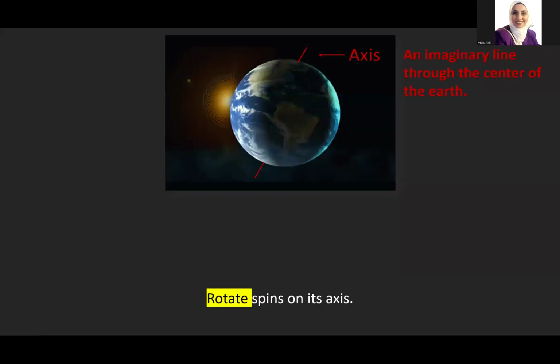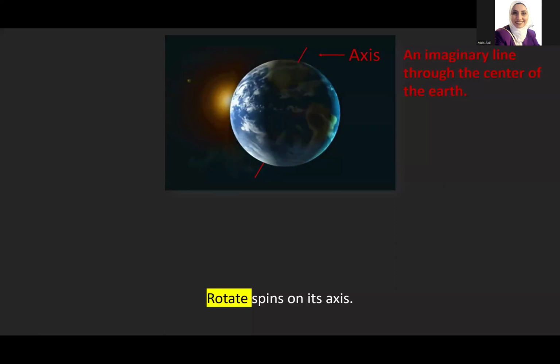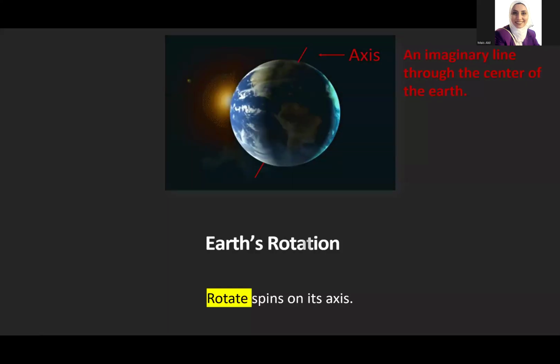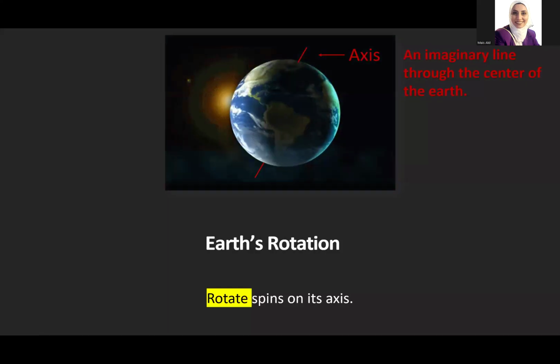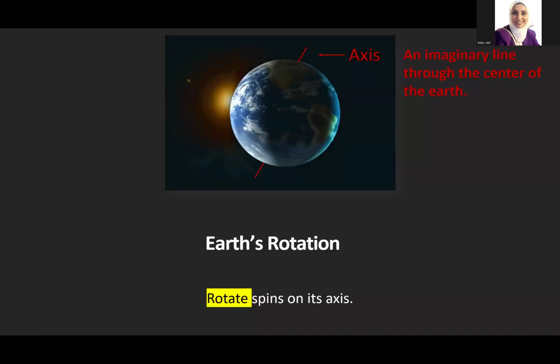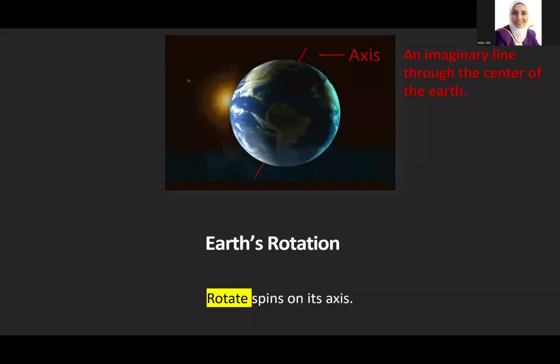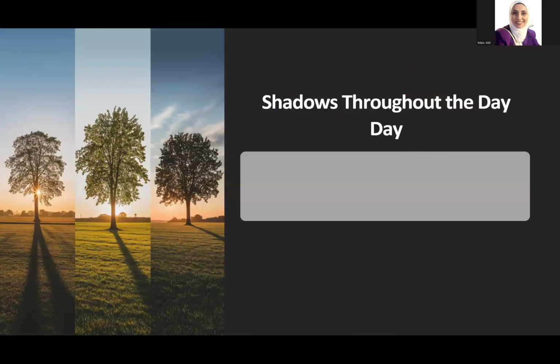So, rotate means spins on its axis. You can say spins or rotates. This is what we call earth rotation. So, what causes the sun to seem to move across the sky? It's because of the earth rotation. And because of the sun, you can see shadows on the earth's surface.